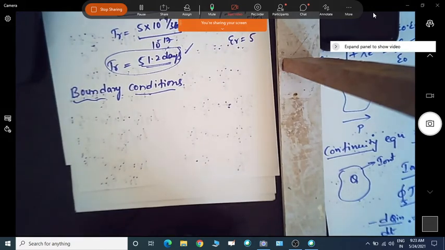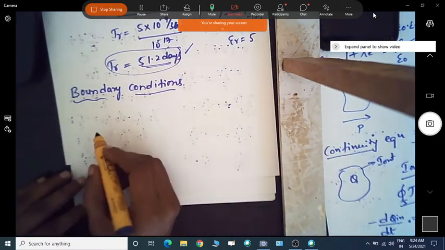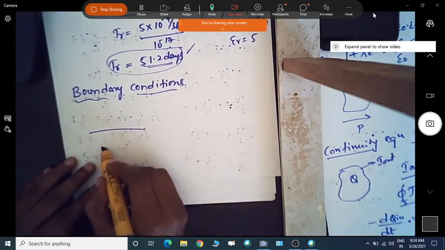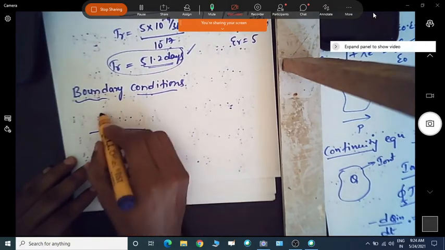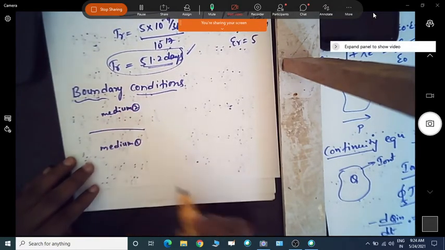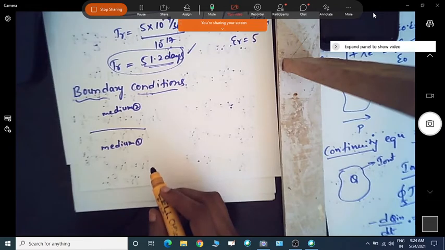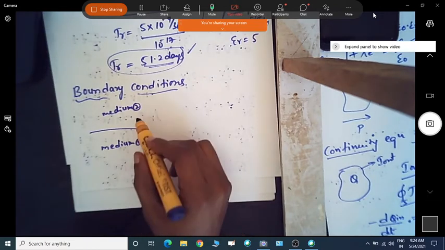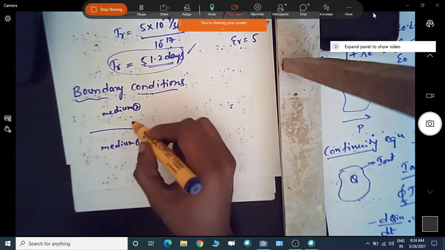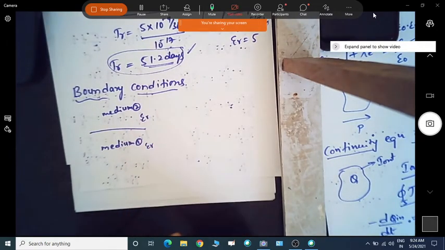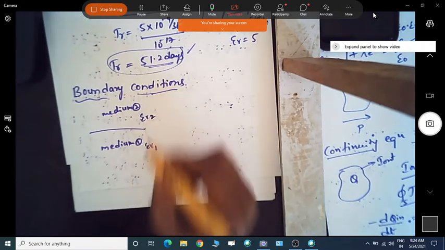We have already seen conductor, dielectric, and so on. We discussed the electric field in such a material medium, which is called a homogeneous medium. Now if the field exists in a region consisting of two different media, say this is medium 1 and this is medium 2, with different epsilon r, let us take epsilon r1 and epsilon r2.